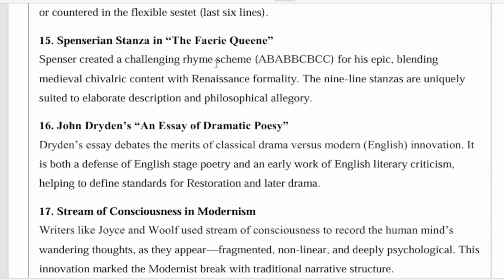So Spenser created a challenging rhyme scheme, ABABBCBCC, for his epic, blending medieval content with Renaissance formality. The 9-line stanzas are uniquely suited to elaborate description and philosophical allegory. Allegory means having two meanings: a surface meaning and an in-depth meaning.